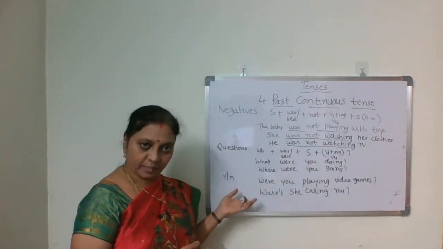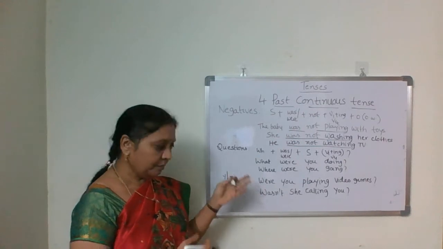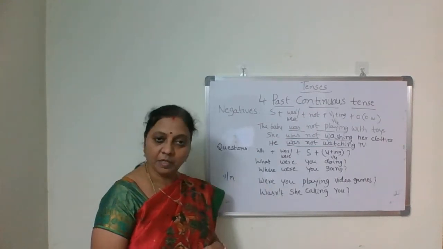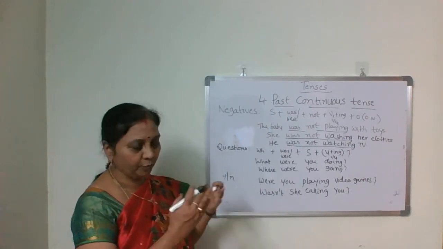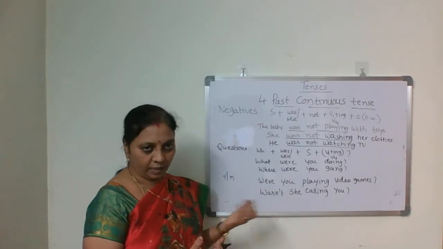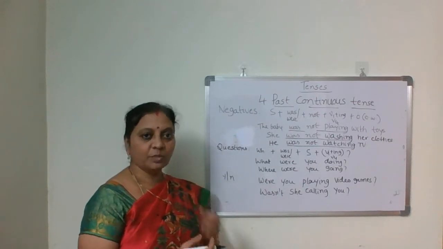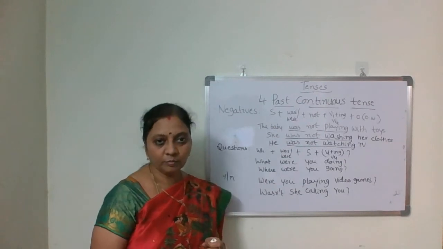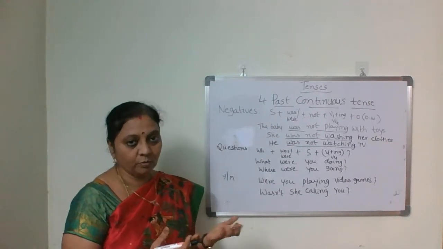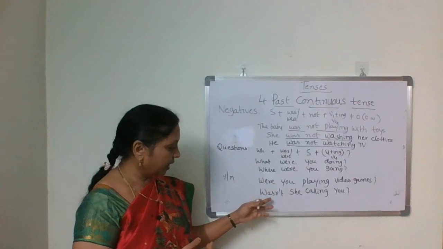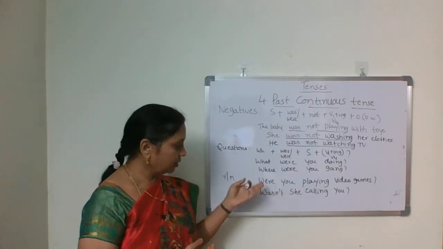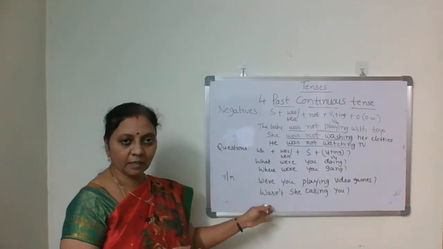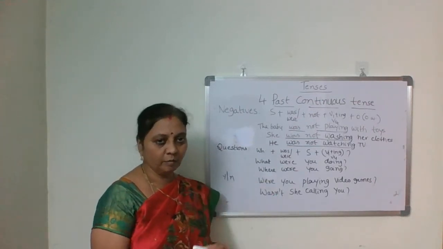Then yes/no questions begin with the auxiliary verb. Were you playing video games? Yes or no? Yes, I was playing video games. No, I was not playing video games. Wasn't she calling you? Yes, she was calling, or no, she was not calling me. So was or were can simply be used, and for negatives, if you want the short form, you take wasn't or weren't.